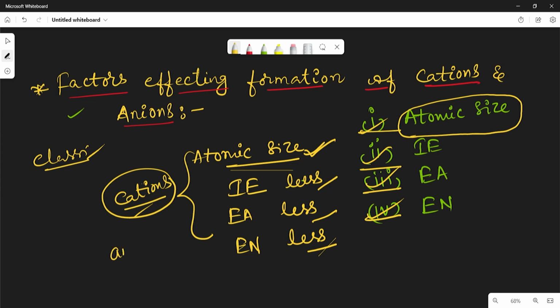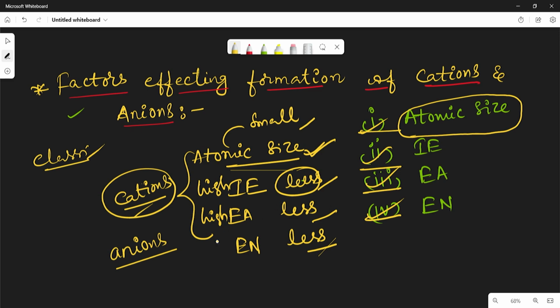And how do anions form? That is quite the reverse: the atoms of elements with high ionization energy, high electron affinity, small atomic size and high electronegativity form anions.